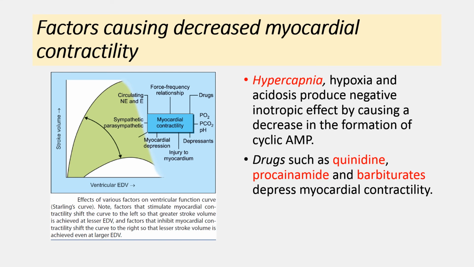Now various chemical factors also decrease the myocardial contractility, like hypercapnia, hypoxia and acidosis. They produce a negative inotropic effect. This negative inotropic effect is because of the decrease in the formation of cyclic AMP, which decreases the availability of calcium in the myocyte. So always remember, hypercapnia, hypoxia and acidosis are negative inotropic factors. Various drugs like quinidine, procainamide and barbiturates depress the myocardial contractility and produce negative inotropic effects.